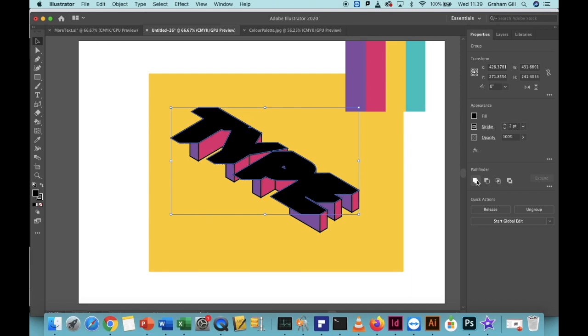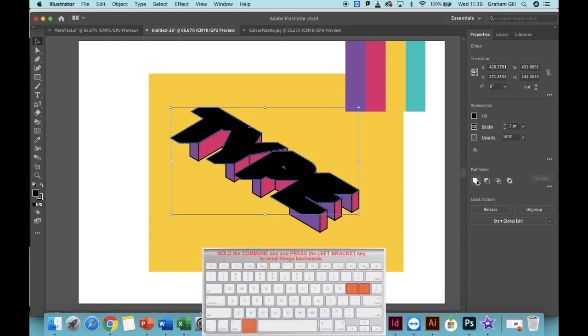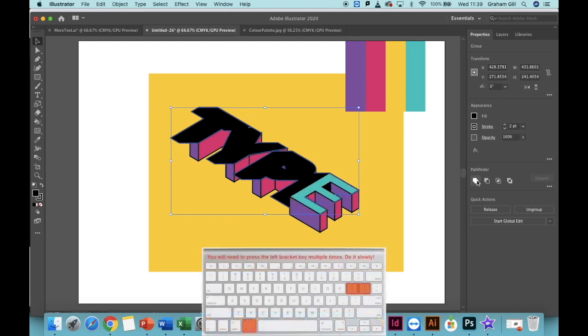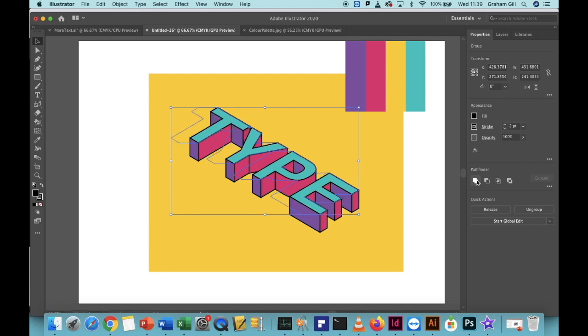Now we're going to send this shading behind the lettering. To do that, you're going to press the Command key and the left square bracket on your keyboard. Keep pressing the left square bracket while holding the Command key, and you'll see each piece of the layer moving behind the different sections of our coloured lettering. Do this slowly until the black section disappears completely, because this means we've gone too far.